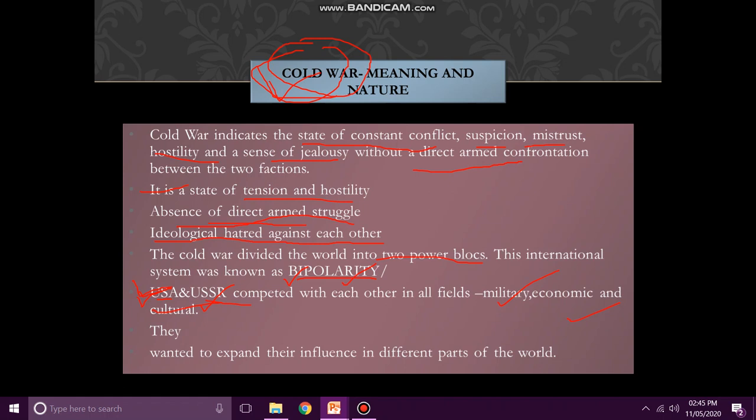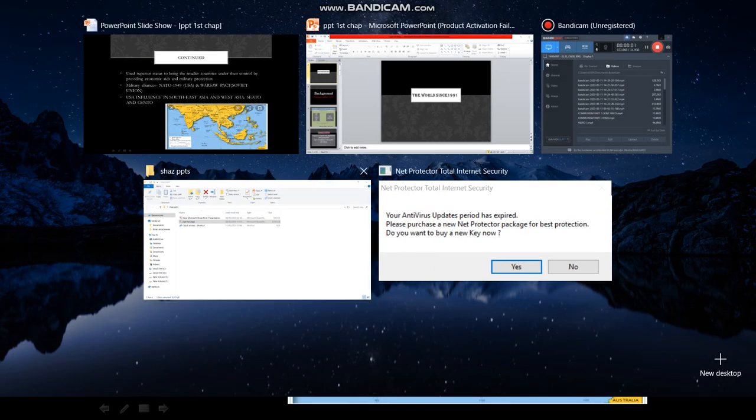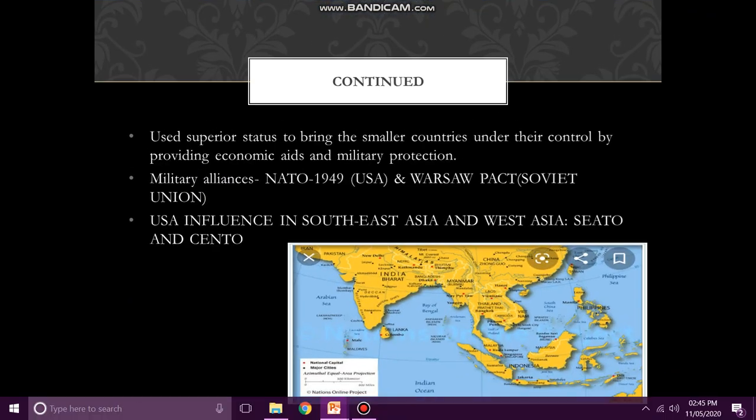And these two countries were in competition, competing with each other. They tried to expand their influence in different parts of the world. These countries also used their superior status to bring smaller countries under their control by providing economic aids and military protection.